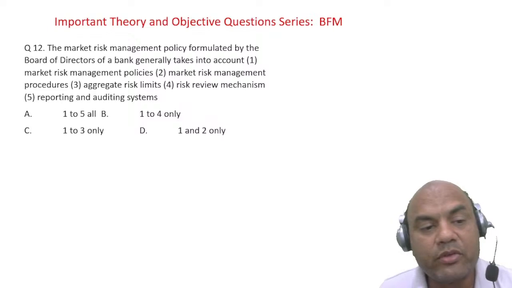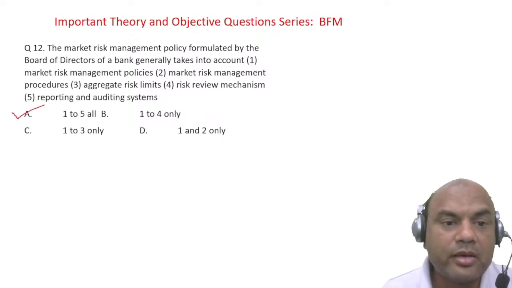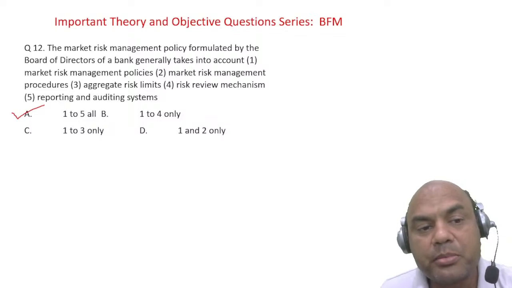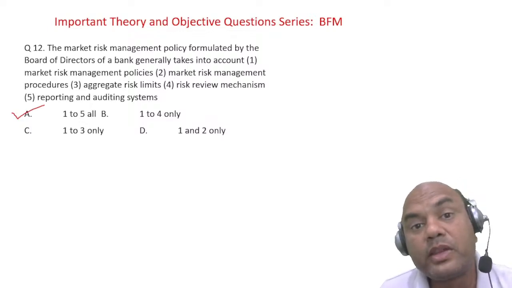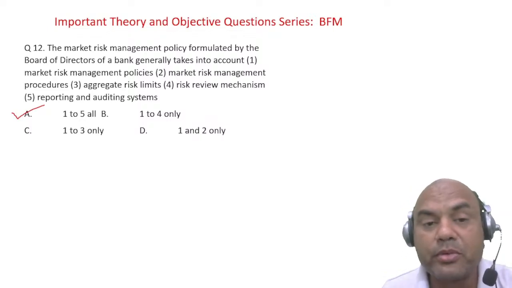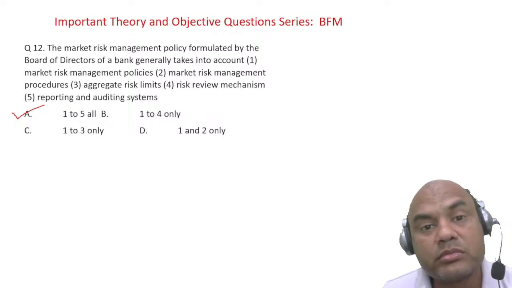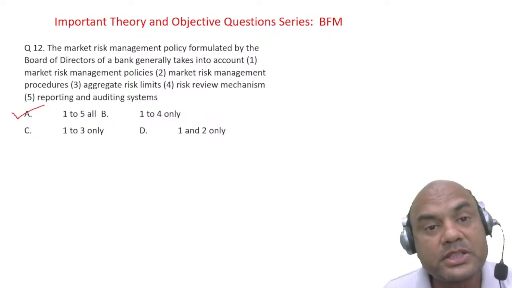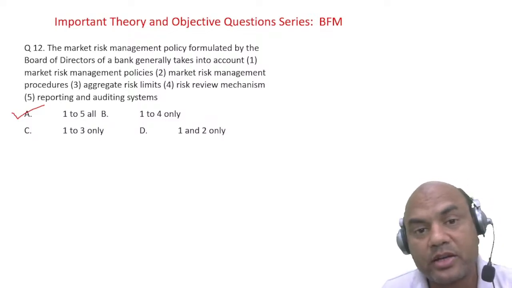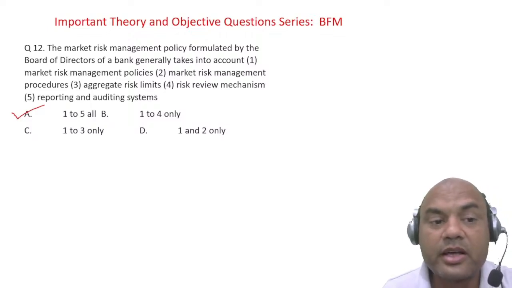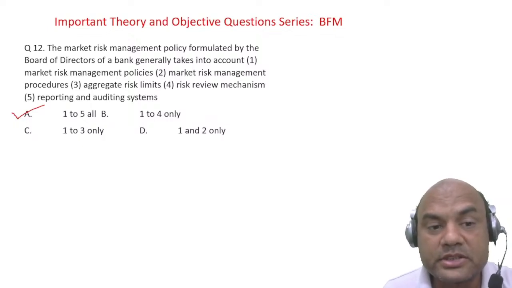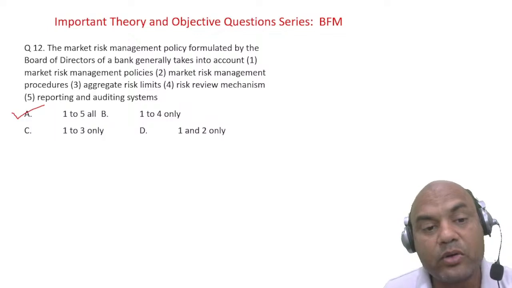Here the answer is A, 1 to 5 all. Okay, all of them. Because whenever the board of directors formulates a policy, they have to take into account the lowest level person: how will that person work, how will that person react to the policies, and how will that person try to avoid his work using this policy? All these things it has to take into account. So it will take into account all the 5 elements: risk management policies, procedures, aggregate risk limits, review mechanism, and auditing systems.